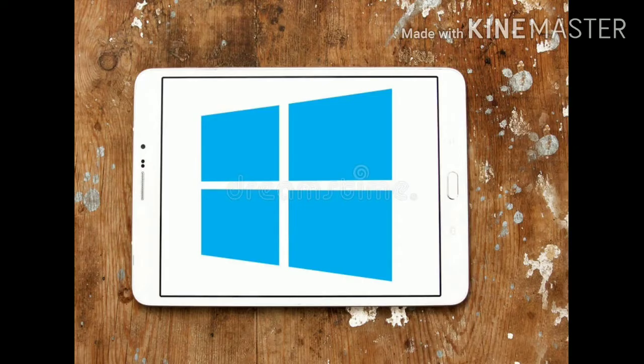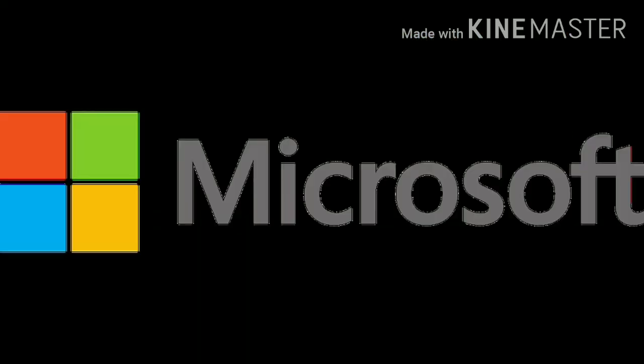Now we are going to see the types of computer software. Computer software can be broadly classified into two categories. First is system software, second is application software. Under system software, operating system, utility software and language processor will come.